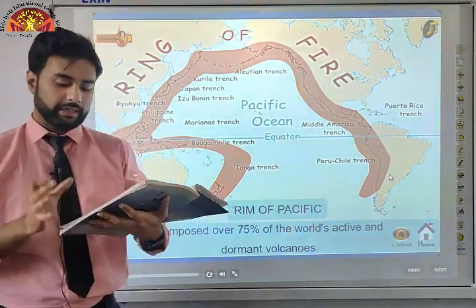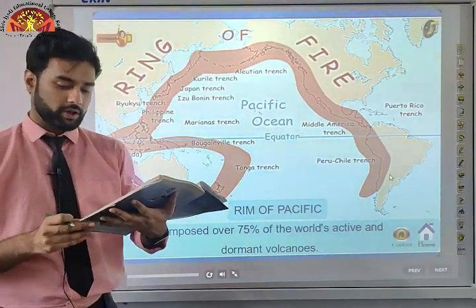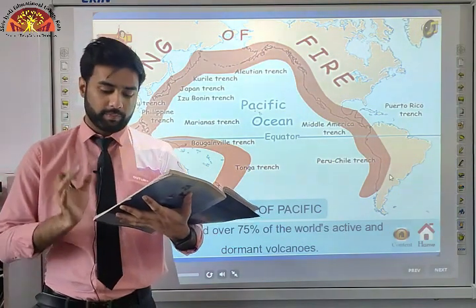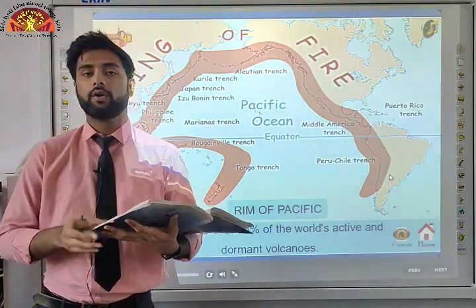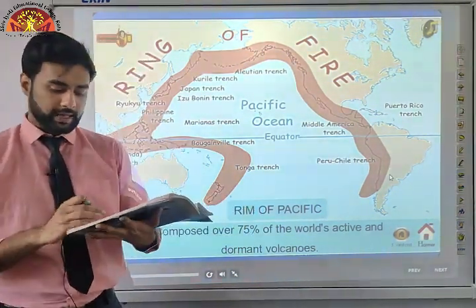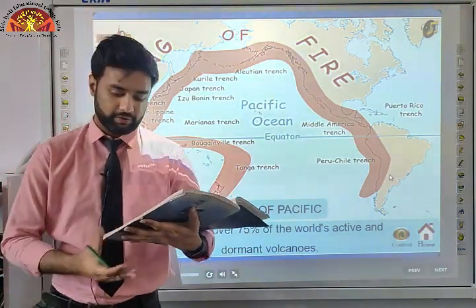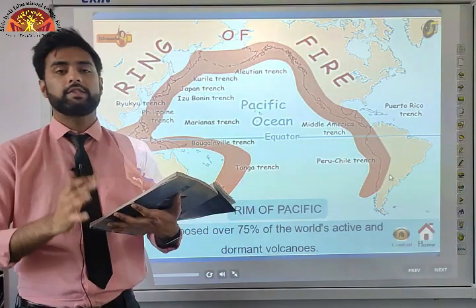So these facts and detailed analysis of the magnetic properties of the rocks on either side of the mid-oceanic ridges led Hess in 1961 to propose his hypothesis known as seafloor spreading. So there was another scientist in 1961 called Hess, and he proposed a new hypothesis, which was called seafloor spreading. Let us see what he said.